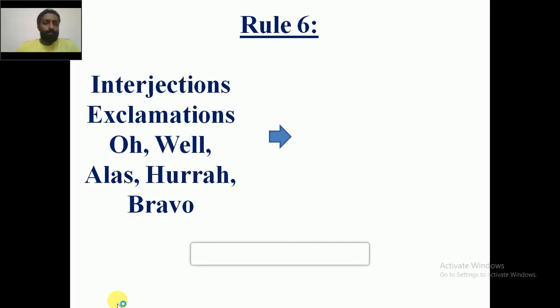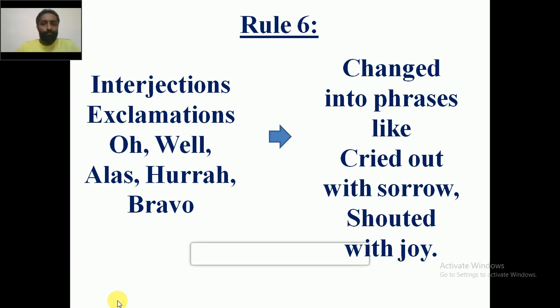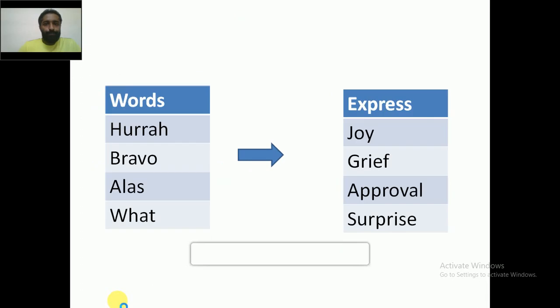Rule number 6, interjections and exclamations like oh, well, alas, hooray, bravo will be changed into phrases like cried out with sorrow, shouted with joy, depending on the meaning of the sentence. So those words will be converted to phrases like cried out with sorrow or shouted with joy. That depends on the meaning of a particular sentence.